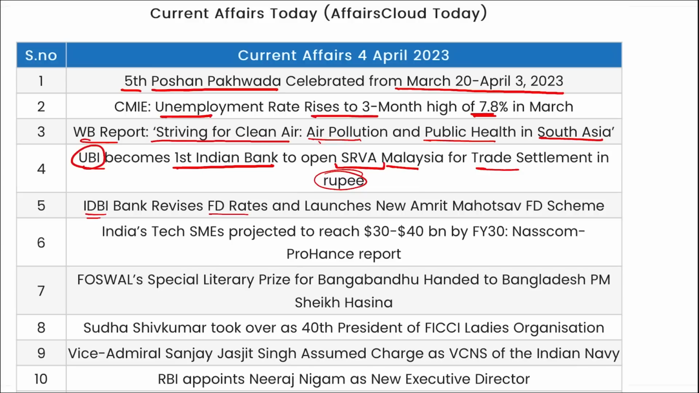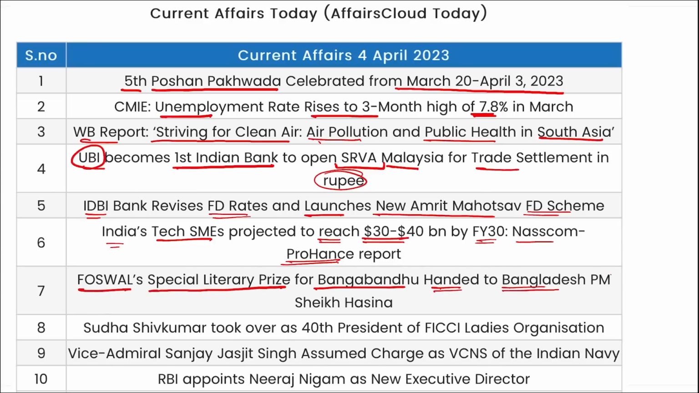IDBI Bank received FD rates and launched a new Amrit Mahotsav FD scheme. India's tech SME is projected to reach $30 to $40 billion by fiscal year 2030 as per the NASSCOM Prohance report. Foswell's Special Literary Prize for Bangabandhu handed to Bangladesh Prime Minister Sheikh Hasina. Sudha Shiv Kumar took over as the 40th president of FICCI Ladies Organization.